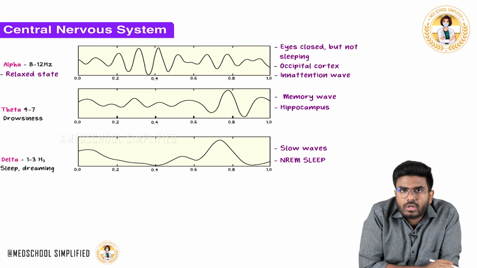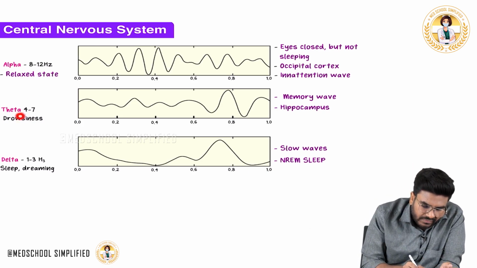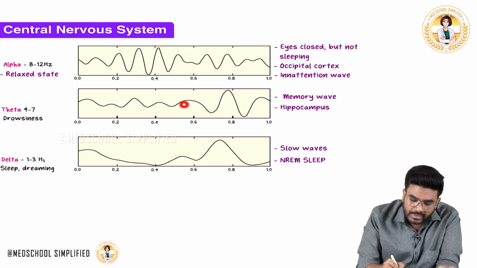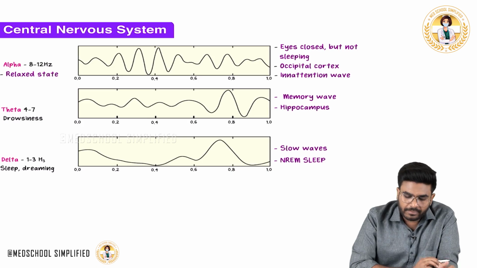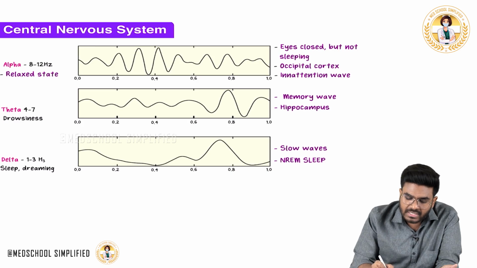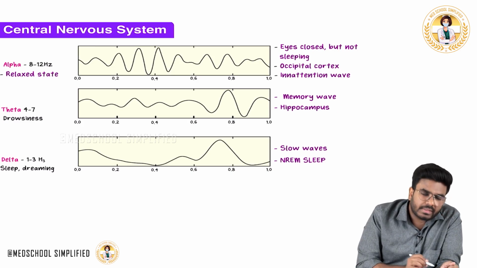So when your brain activity goes down, when you are drowsy, when you are going into sleep, the initial light sleep, you will be having theta waves. The frequency of theta waves is 4 to 7 Hz. With drowsiness, the number of waves coming decreases. During this phase, memory will be forming, especially in the hippocampus, the short term memory. Theta waves are seen during light sleep or drowsiness. These theta waves are also called memory waves, coming from the hippocampus, where memory is formed.